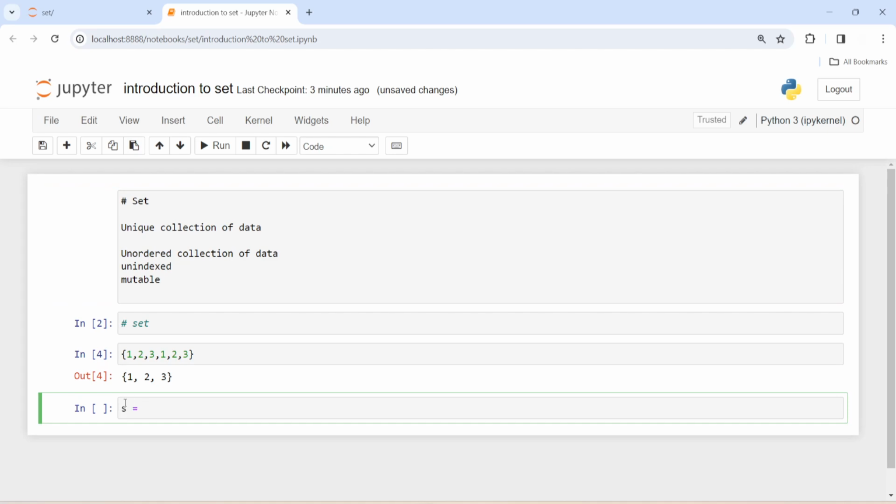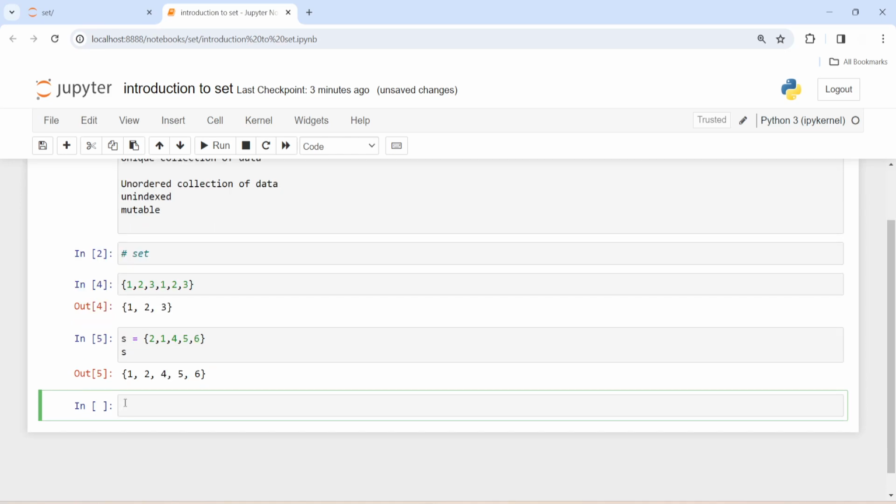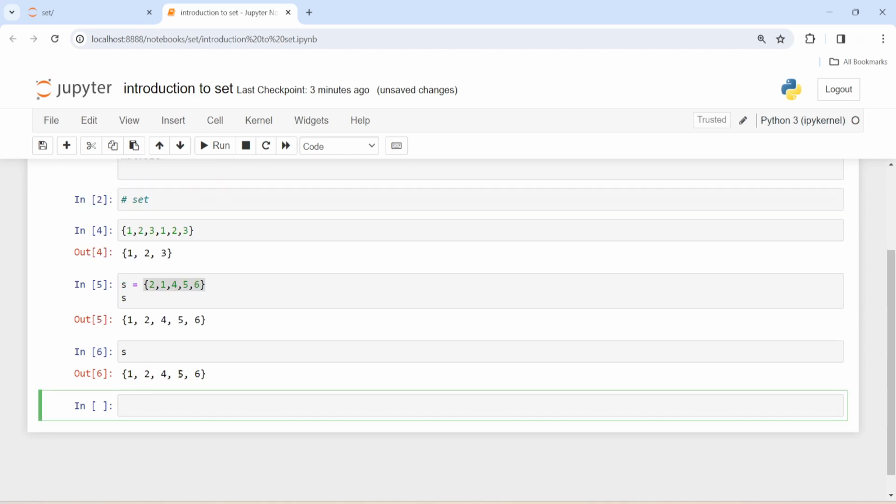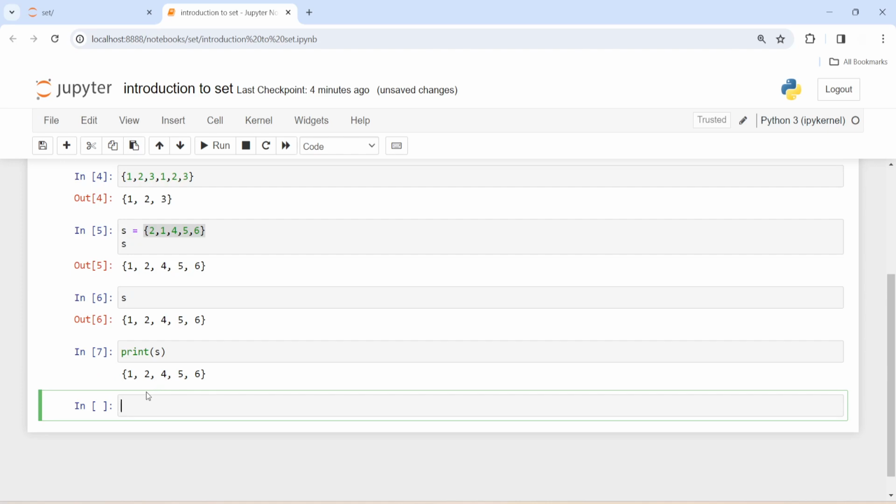Let me create a set: 2, 1, 4, 5, 6. This is my s. Now s, so I stored the values like this. My order was 2, 1, 4, 5, 6, but it is returning 1, 2, 4, 5, 6. And again I check s, now it is returning 1, 2, 4, 5, 6. Now printing this value s, so again it is returning 1, 2, 4, 5, 6, but I stored it like 2, 1, 4, 5, 6.